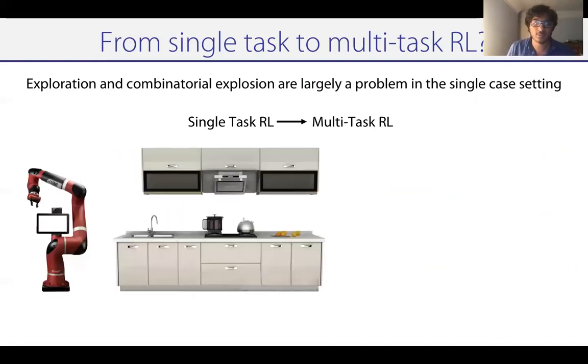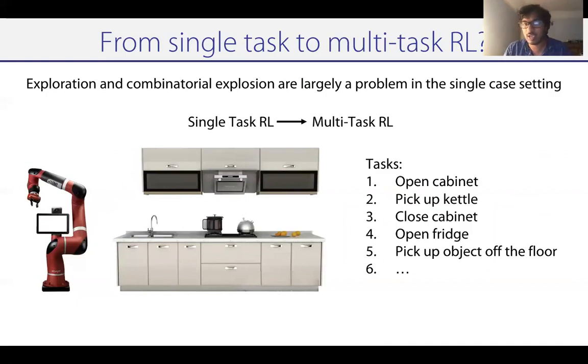So for instance, let's say we're considering the robot in the kitchen again. We don't want to just put the kettle in the sink. We instead want to also solve the task of opening the cabinet, picking up the kettle, closing the cabinet, opening the fridge, picking up an object off the floor, and so on. So we want to be typically solving all of these tasks together anyways. And the question really becomes, when we're solving all of these different tasks together, can reset-free reinforcement learning somehow be easier when you have multiple different tasks?